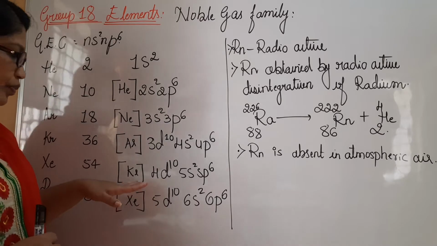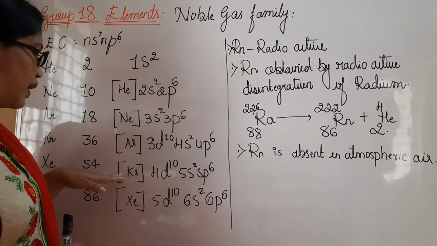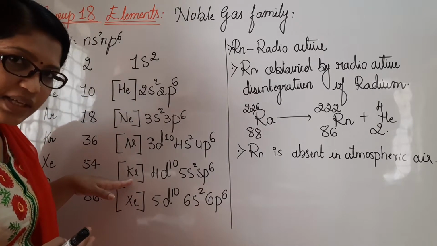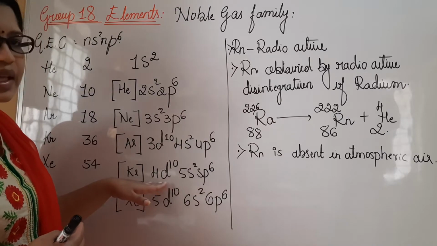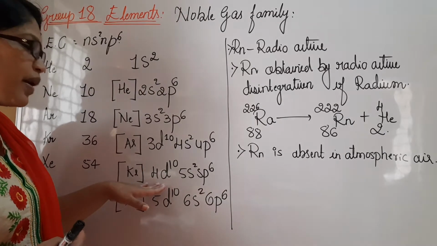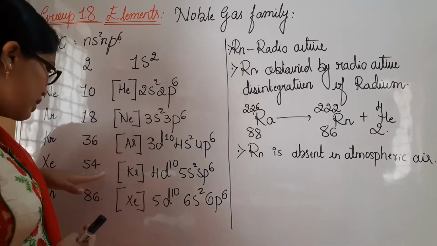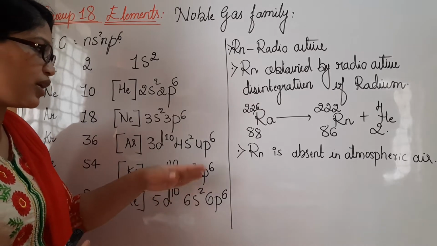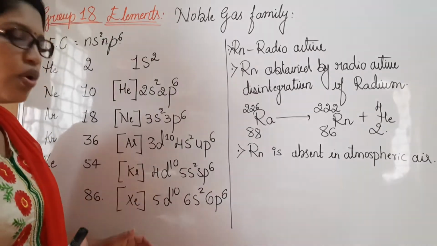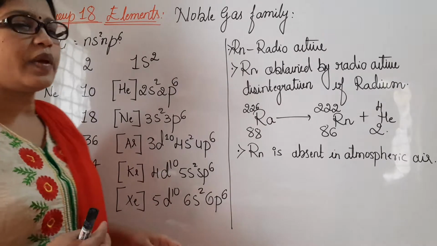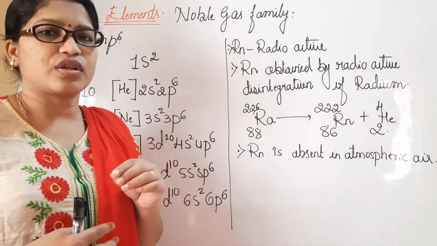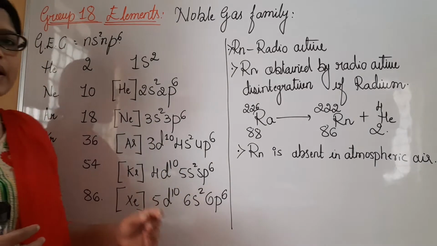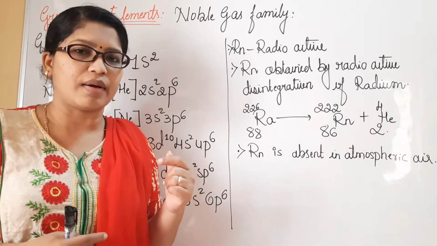Likewise it goes for xenon. We take the krypton configuration of 36 electrons and consider the d orbitals, again 10 electrons. As this element lies in the fifth period, we write 5s2 5p6, and so on it goes. Like this we write the electronic configuration for all the elements in the group 18 family.